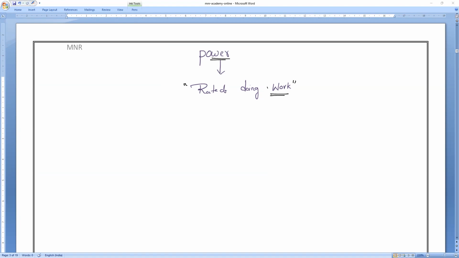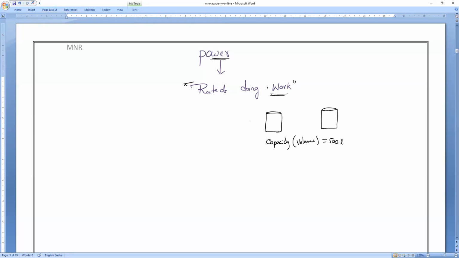Okay, so what is this rate of doing work and how to calculate it? That is all we are going to discuss. So consider a situation. There is a 500 liter tank. What is the capacity? Capacity means volume. Please write it. So capacity is equal to 500 liters. There is another container where the capacity is also 500 liters.